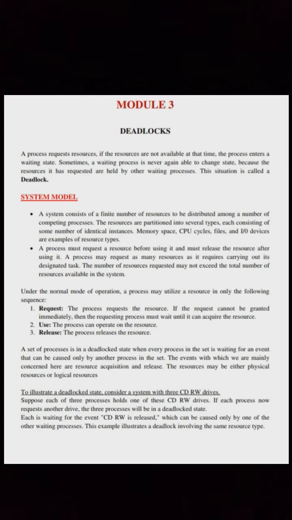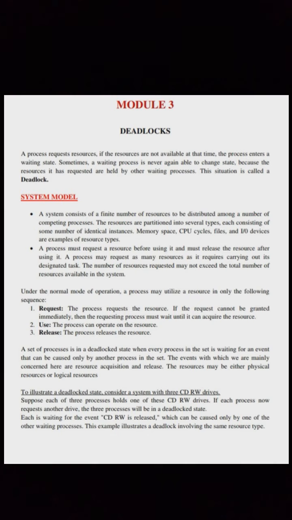A process requests resources. If the resources are not available at that time, the process enters a waiting state. Sometimes a waiting process is never again able to change state because the resources it has requested are held by other waiting processes. This situation is called deadlock. Now let us see the system model.